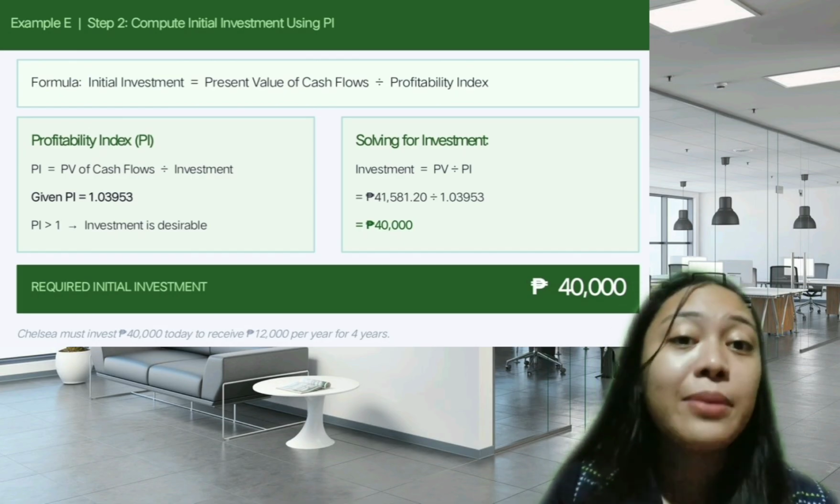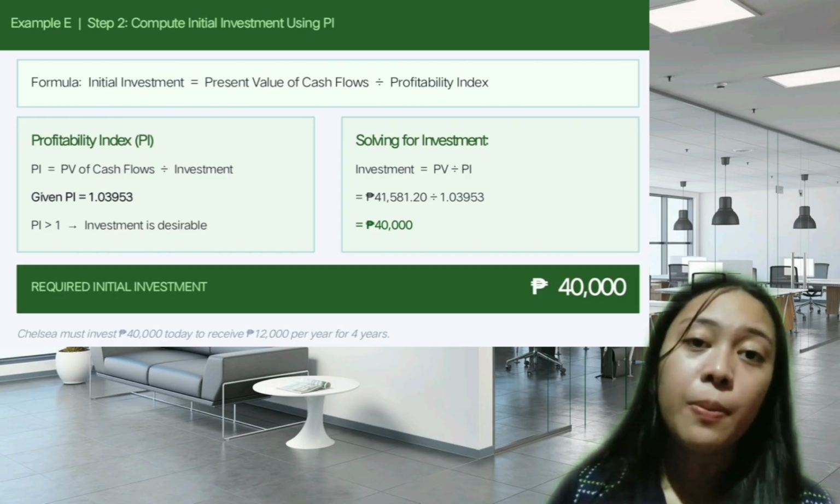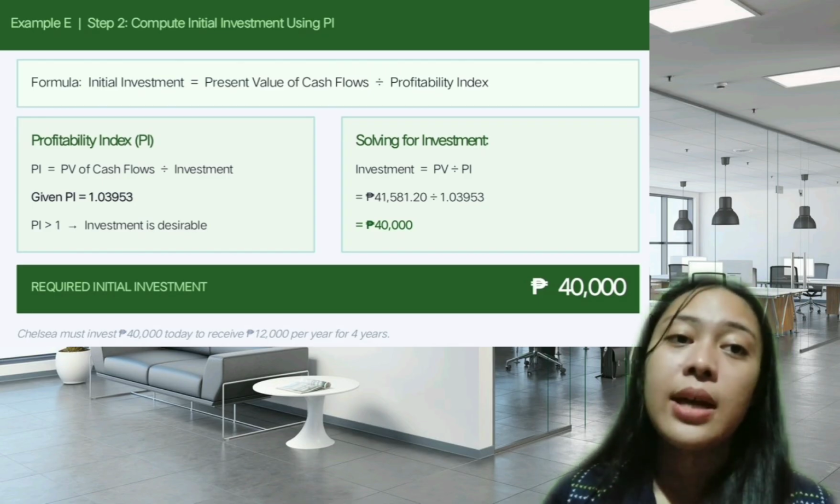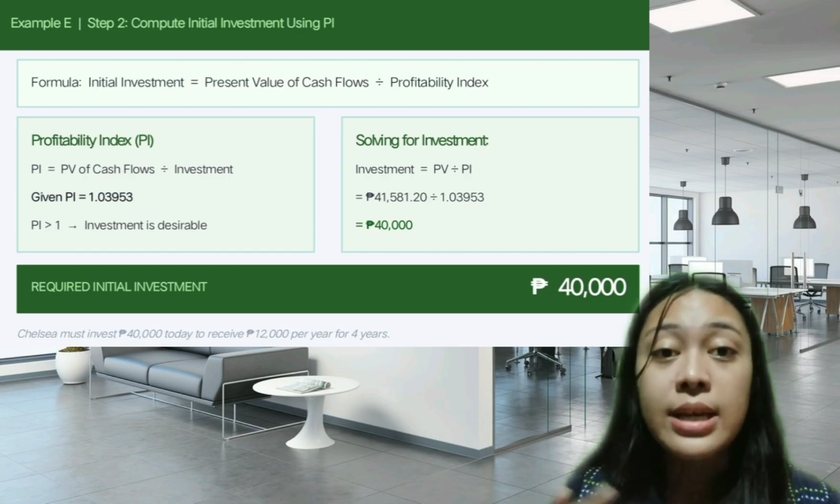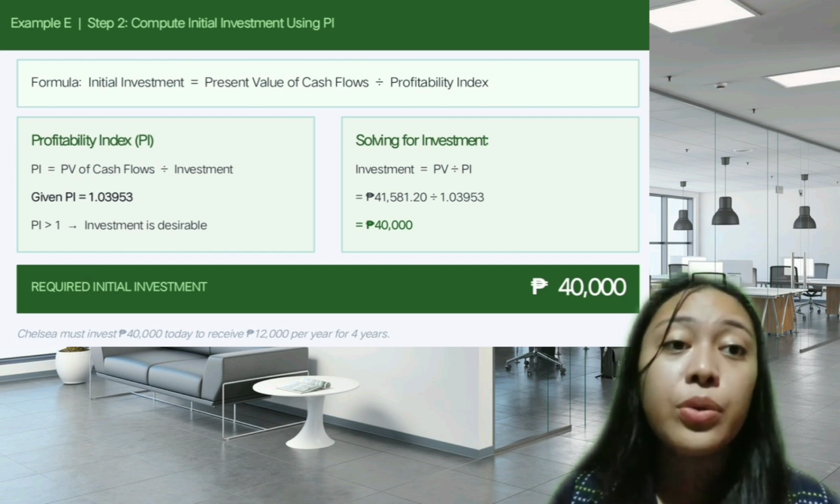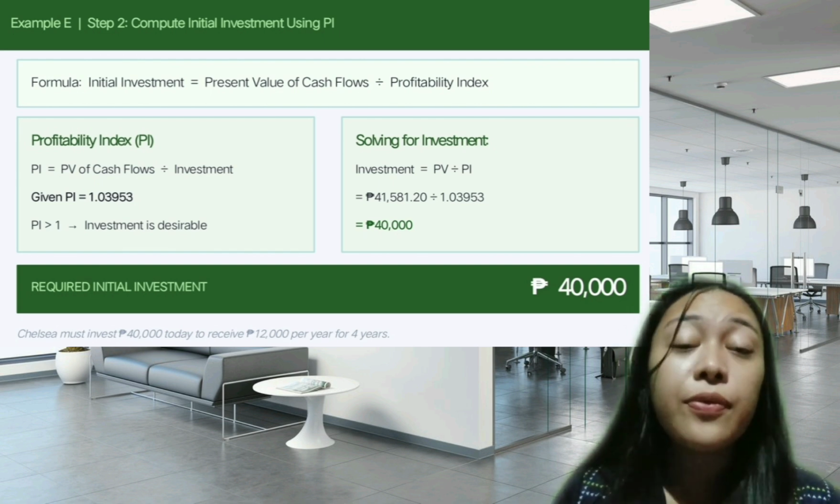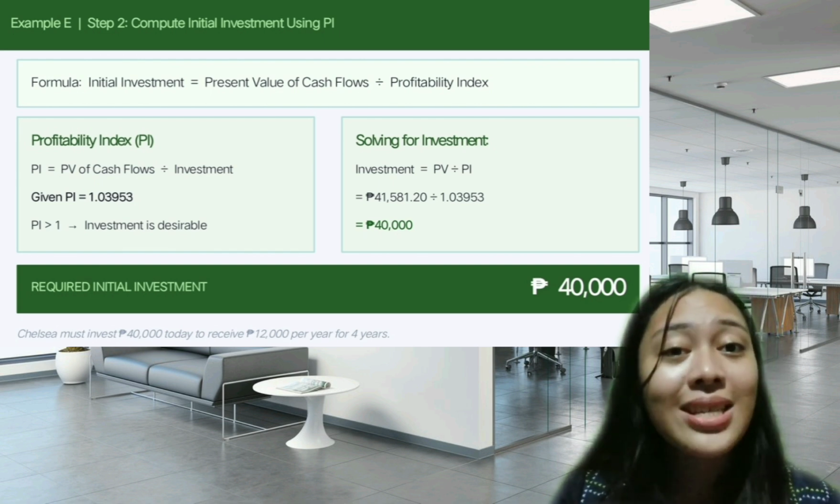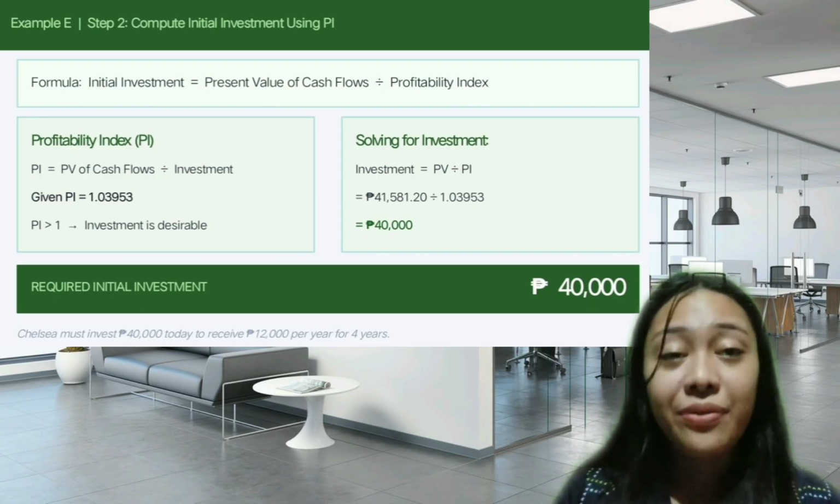So, si Chelsea, kinahanglan mag-invest og 40,000 karon para makadawat og 12,000 every year sulod sa 4 years. Since ang PI is more than 1, greater than 1, this confirms the project is desirable. So, Chelsea gets more value than what she invests.